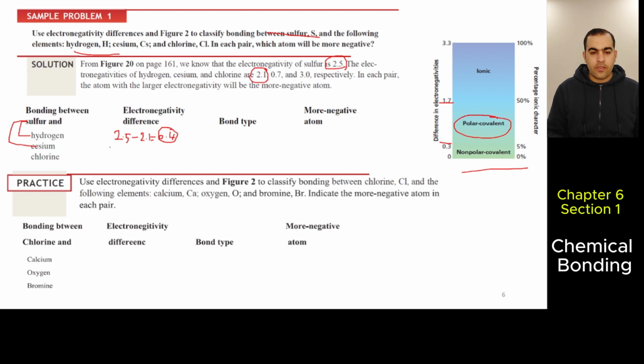Sulfur is 2.5. We must calculate the difference in electronegativity, then we can indicate the type of bond.